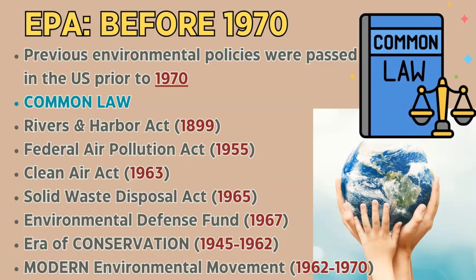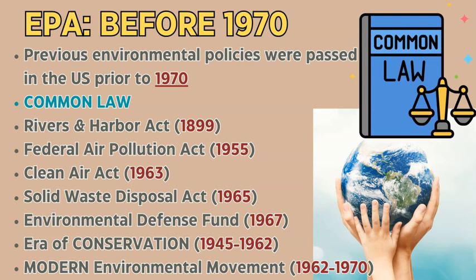Before the EPA was formed in 1970, there were already various environmental policies and acts and government regulations in place across the 50 states. And there also was a thing called common law, which is basically in each area of the US, there would be a judge, a judicial panel, and the final say in any kind of case in common law would come down to the individual judge, and the law would be based on the judge's decision and opinion on that specific case.